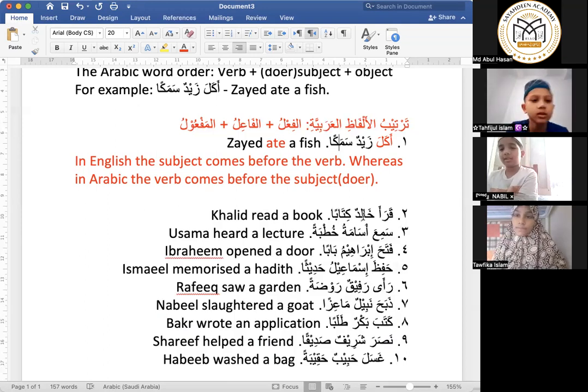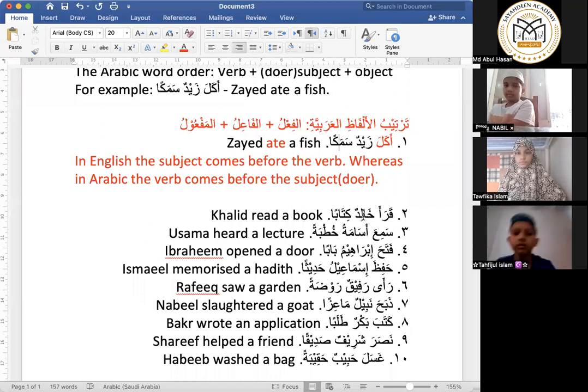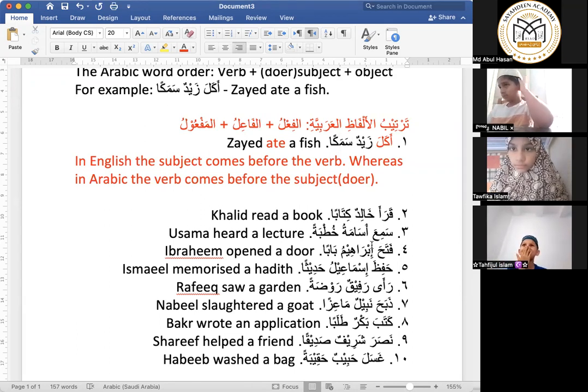For example, qara'a Khalidun kitaban. Khalid read a book. So qara'a is al-fi'lu, Khalidun is al-fa'ilu, and kitaban is al-maf'ul. And you can understand the remaining examples in the same way, inshallah.